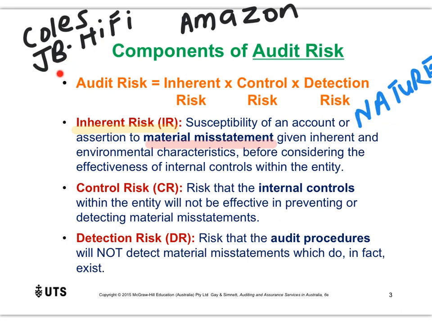Organizations like Coles and JB Hi-Fi, you actually have to go into a store. In most cases, you have to go into the retail store to buy these products so you can touch them. That increases the risk of theft compared to an organization that simply sells all of its goods online. Another way to think about inherent risk is to think about organizations that engage in international transactions. Organizations that engage in international transactions have a much higher risk of material misstatement, right? Because that involves more complexity. There's different currencies, there's different exchange rates. And as a result, there's a greater risk of something being incorrect.